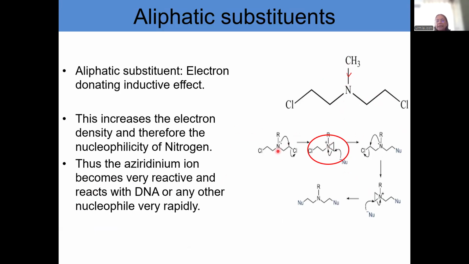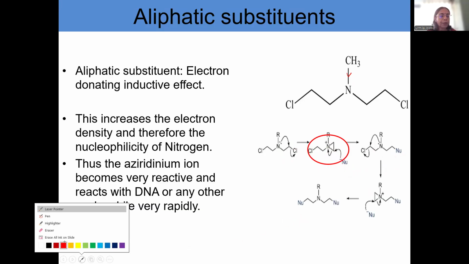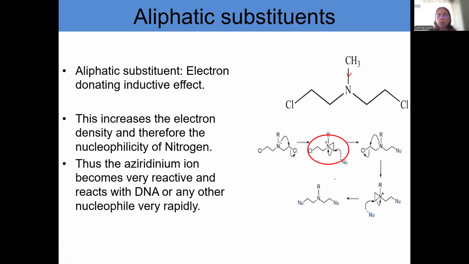Actually, the aziridinium ion that is formed, that is this ion, should react only with DNA so that DNA is alkylated. But because it becomes very reactive, it can react with any nucleophile. Because it reacts with any nucleophile, it can react with water also. Okay? Water is a nucleophile, so it can react with water.